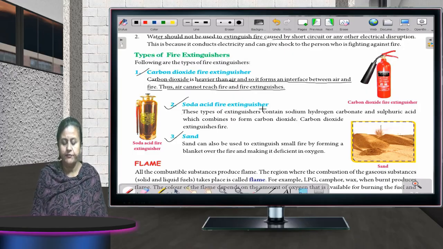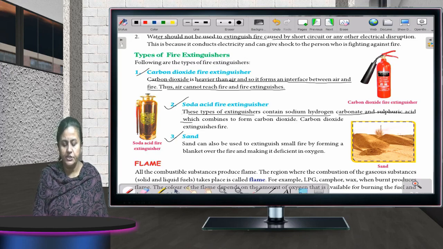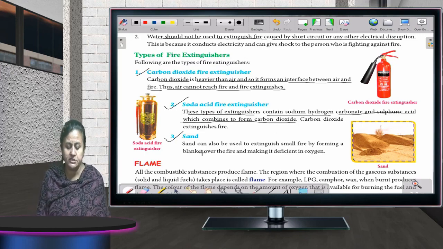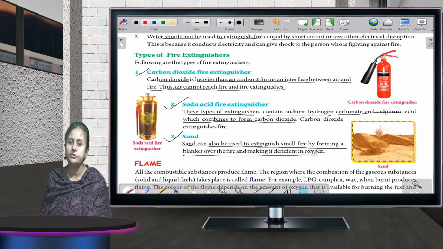Soda acid fire extinguisher. These types of extinguishers contain sodium hydrogen carbonate and sulfuric acid, which combine to form carbon dioxide. Then sand. Sand can also be used to extinguish a small fire by forming a blanket over the fire and making it deficient in oxygen. In case we want to put out the fire, we have to immediately cut off the supply of oxygen.